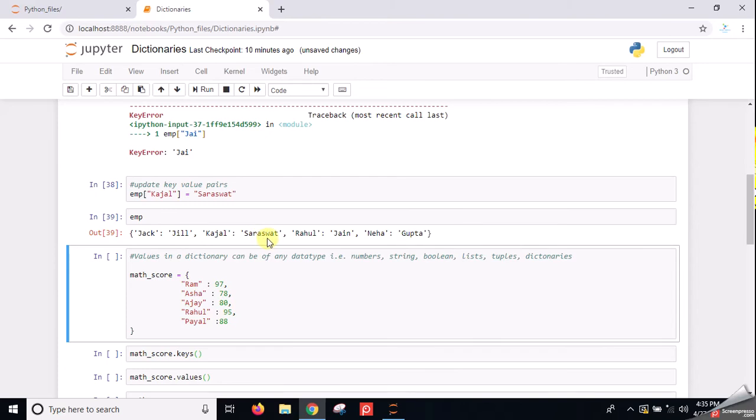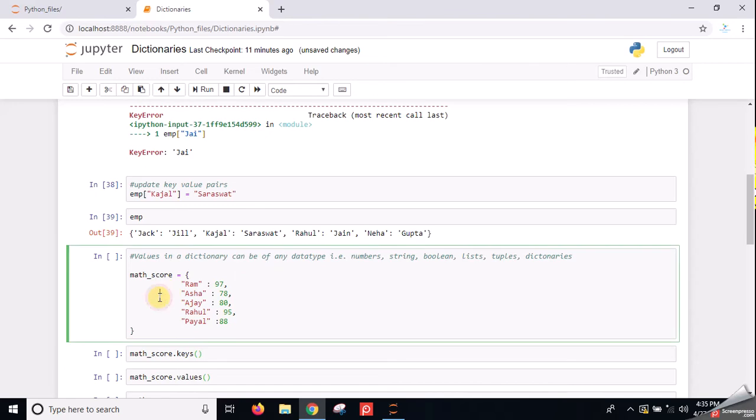Okay, it is very simple. Now the values in the dictionary can be of any type, it is not compulsory that it should be string. It can be string, numbers, boolean, list, tuples, and it can be in the form of other dictionaries also. It is very common to use a dictionary within a dictionary. So we can use any type of values to make a key value pair in a dictionary.